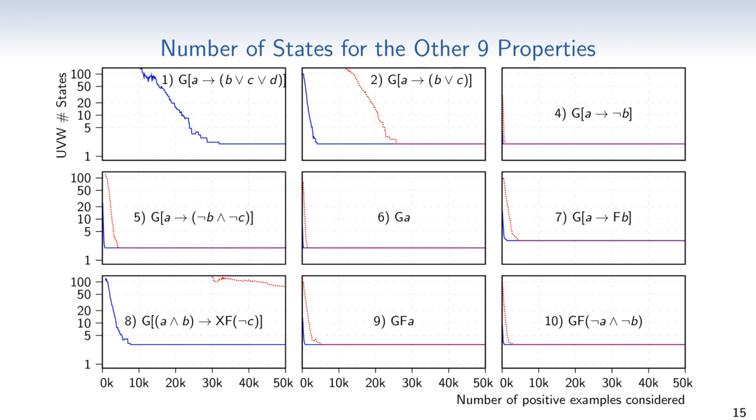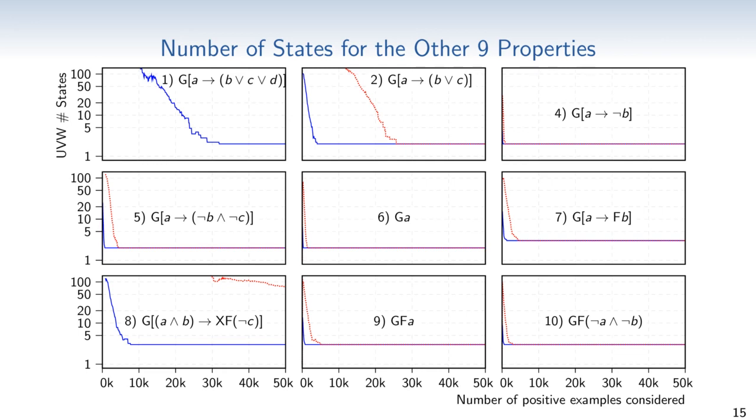We also tried the approach for chain length of 2 and 3 on the other 9 properties. For all of them, a correct UVW was found. That is, one that matches the language of the formula and also has a minimal number of states. Timeouts occurred only when not enough positive examples are given to the algorithm. And for property number 1, also when a chain length of 3 was chosen, even though the property only needed a chain length of 2.